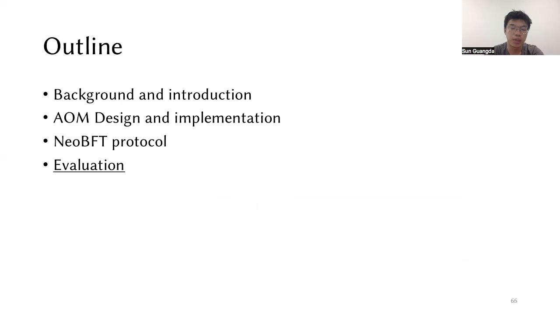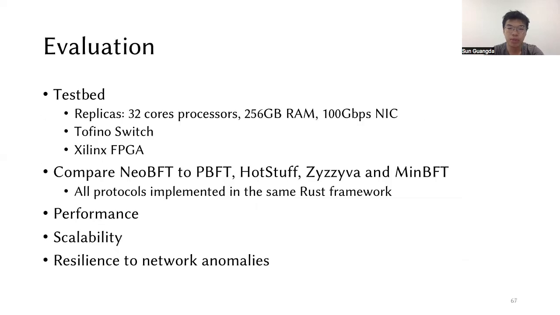And finally, the evaluation part. We performed a series of evaluations comparing NeoBFT with 4 previous BFT protocols: PBFT, HotStuff, Zyzzyva, and MinBFT. Our evaluation shows NeoBFT has the best performance and good scalability, and it is also resilient to network anomalies.